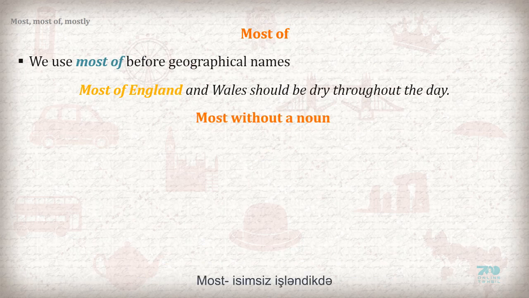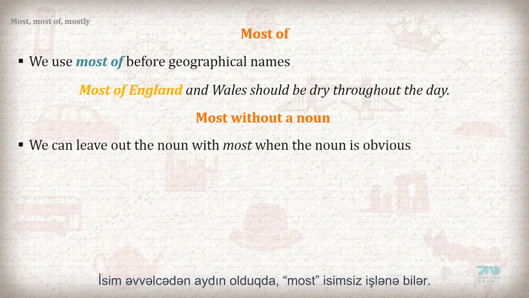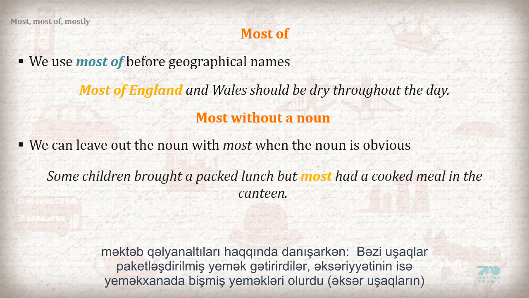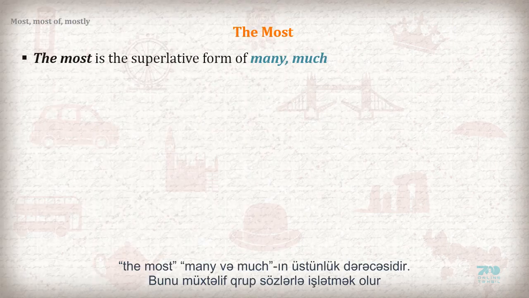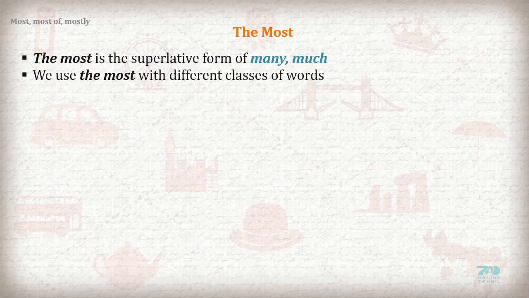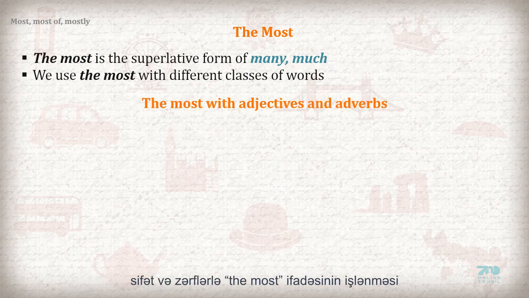Most without a noun. We can leave out the noun with most when the noun is obvious. Talk about school lunches. Some children brought a packed lunch, but most had a cooked meal in the canteen. Most children. The most. The most is the superlative form of many, much. We use the most with different classes of words. The most with adjectives and adverbs.